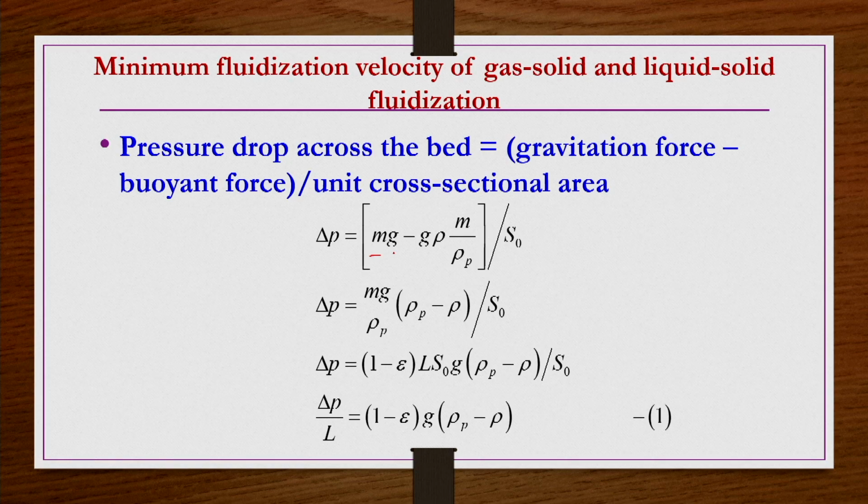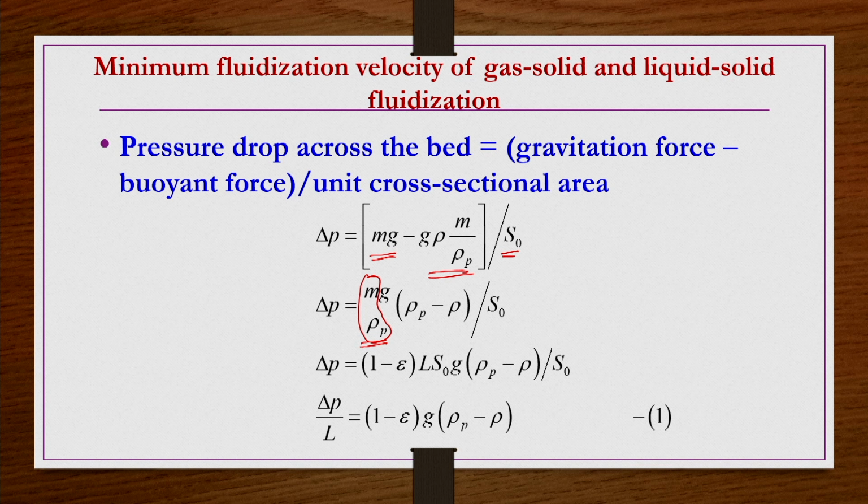Okay. So, the pressure drop across the bed should be equated to the gravitational force minus the buoyant force per unit cross section area. This is the gravity force, this is the buoyant force, divided by the cross section area S naught. From these two terms, if you take mg by rho p common, you get mg by rho p multiplied by (rho p minus rho) by S naught. Now, m by rho p is what? m by rho p is nothing but the volume of all the particles within the bed.